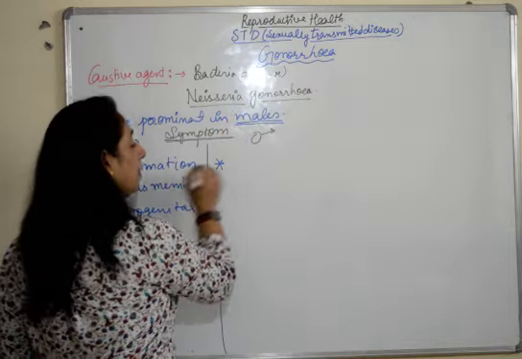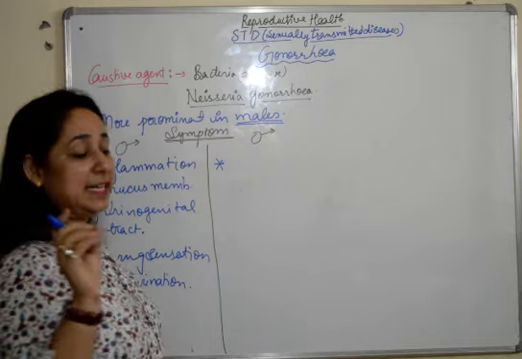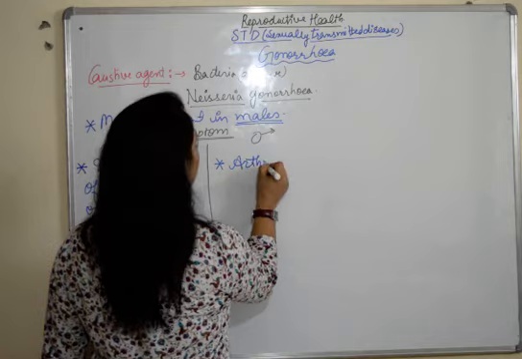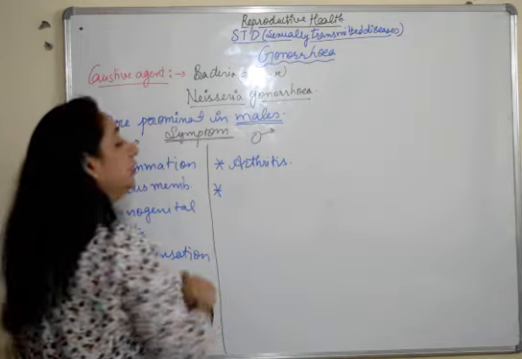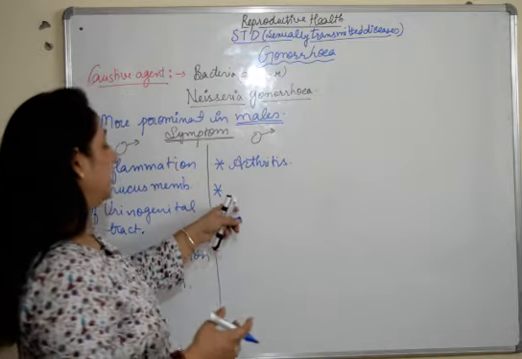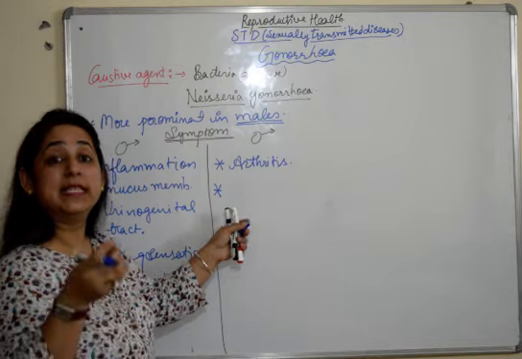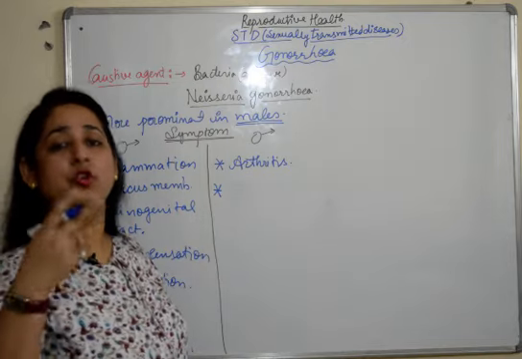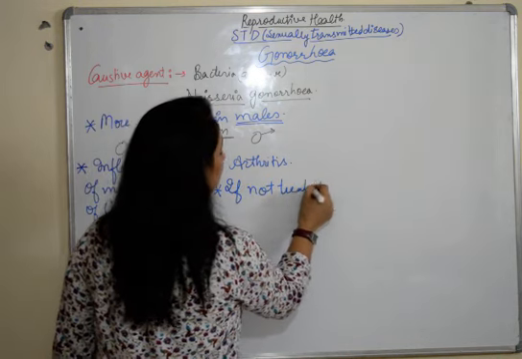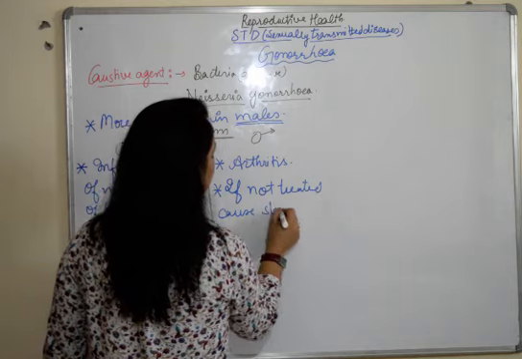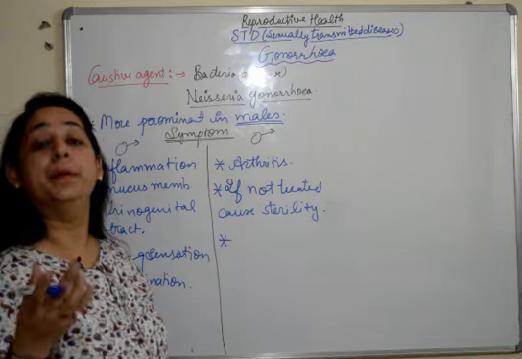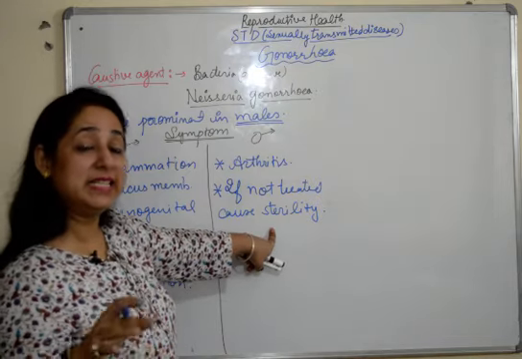And in case of females, it leads to arthritis, which is something very typical. A severe infection can lead to arthritis, wherein the joints start paining. We all know about arthritis. And in females, if not treated, it causes sterility. That means the female becomes incapable of giving birth. So if not treated in females, it leads to sterility.